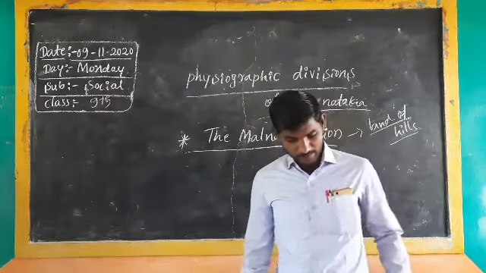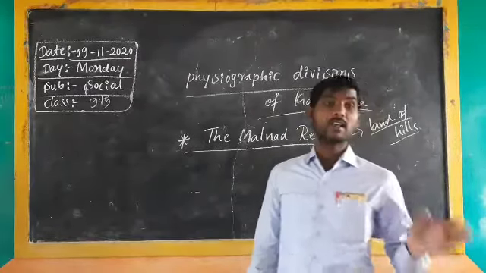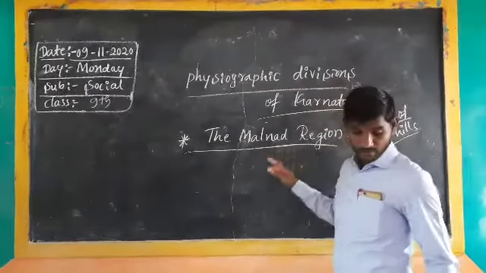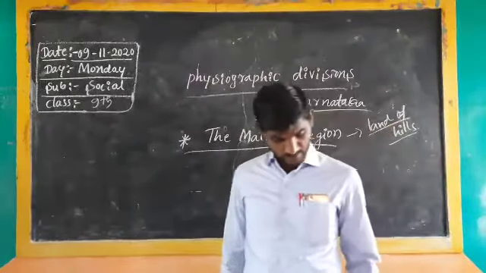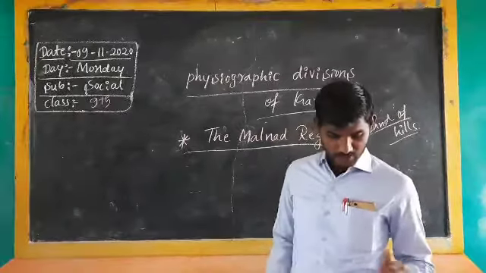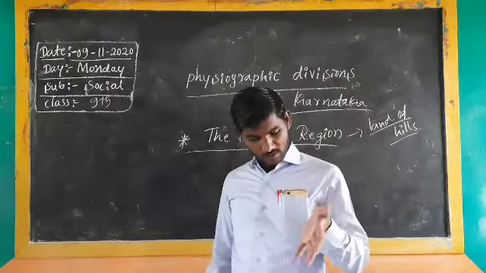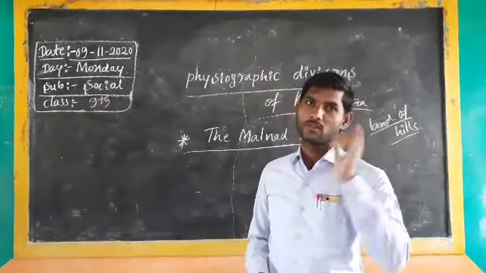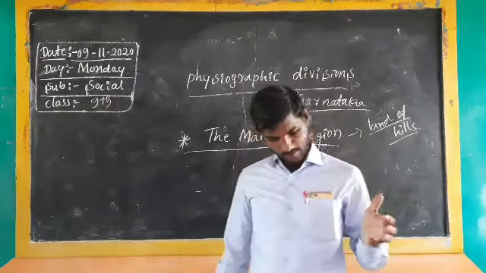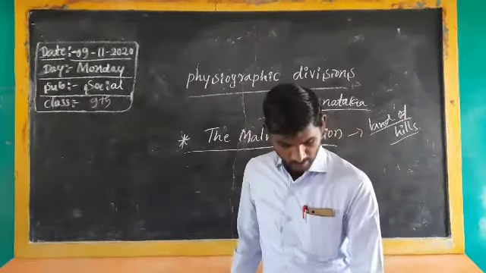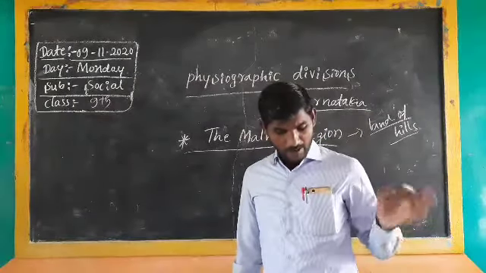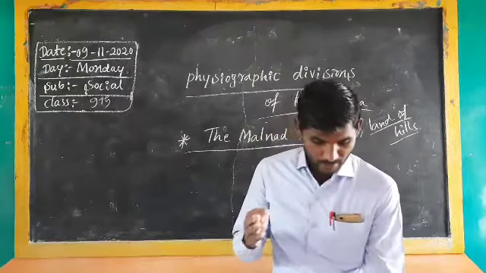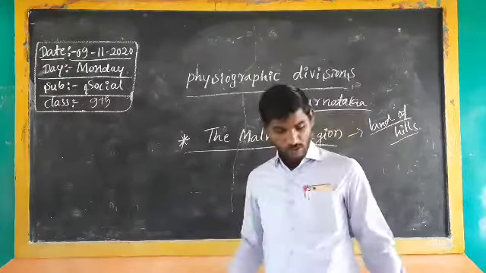The next point: they are also called Sahyadris. We also call the Western Ghats Sahyadris. The next one: Malnad runs parallel to the coastline from north to south. The Malnad region runs parallel to the coastal line from the north direction to the south direction.